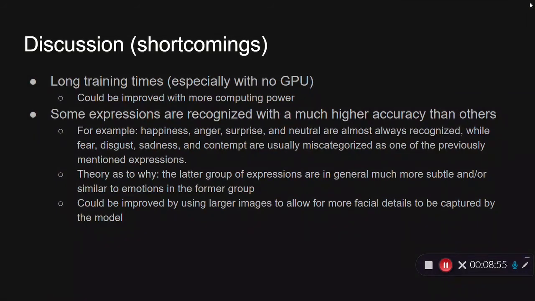And also some of them are very similar to the emotions in the former group. For example, disgust is very facially similar to anger. It involves a furrowing of the brow, scrunching of the face. So for the model to pick up on that, it would probably have to be, one, a lot more complex, and two, the data set should consist of larger images so that the model can pick up on those more minute facial details. 48 by 48 images don't necessarily give that level of detail to the images.